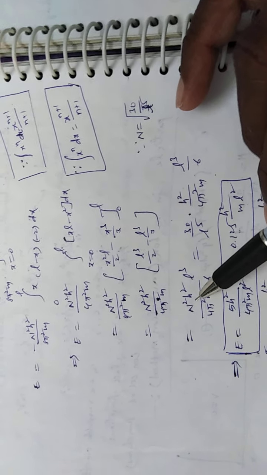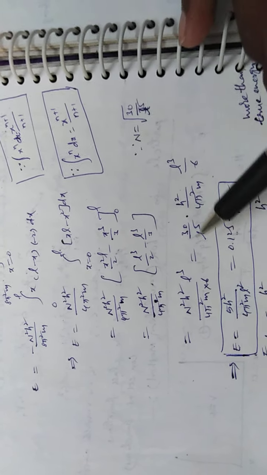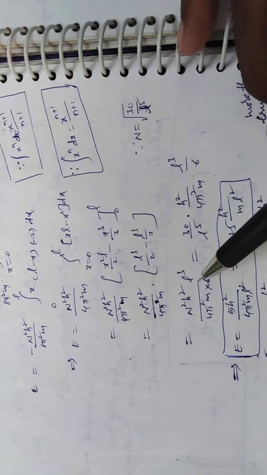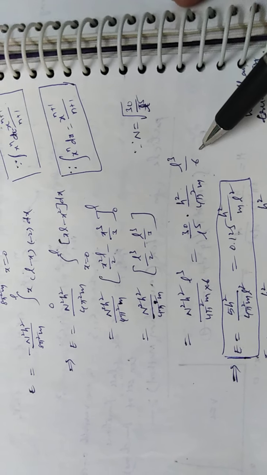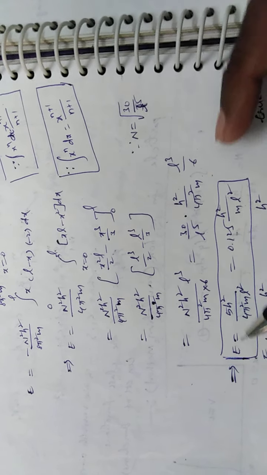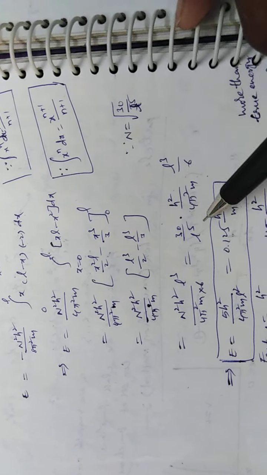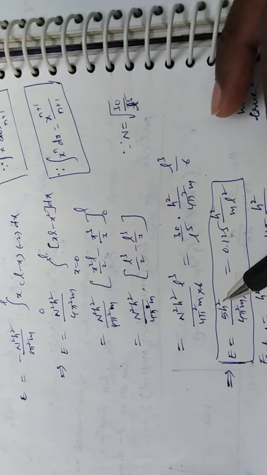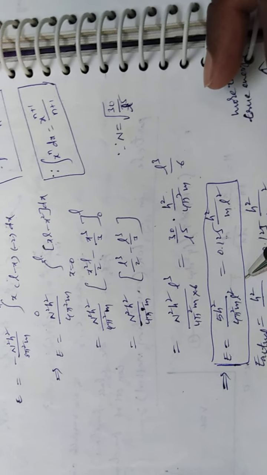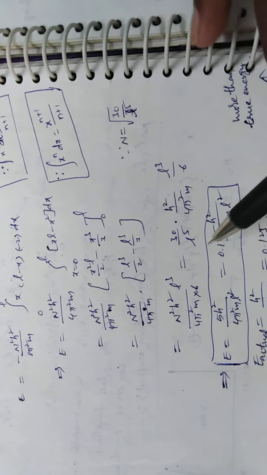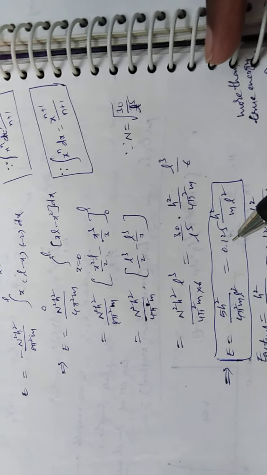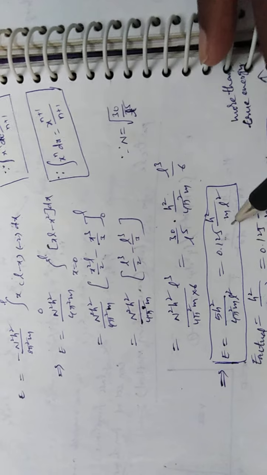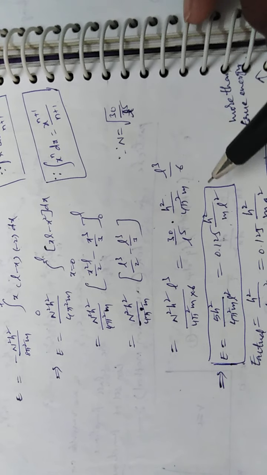In place of n square we write 30 by L to the power of 5, into h square by 4 pi square m. The remaining term is L cube by 6. Finally, 6 fives are 30, L cubed and L cubed cancel, and L square is left. E is equal to 5 h square by 4 pi square m L square. Finally, the energy value for the particle in a box is 0.125 into h square by m L square.